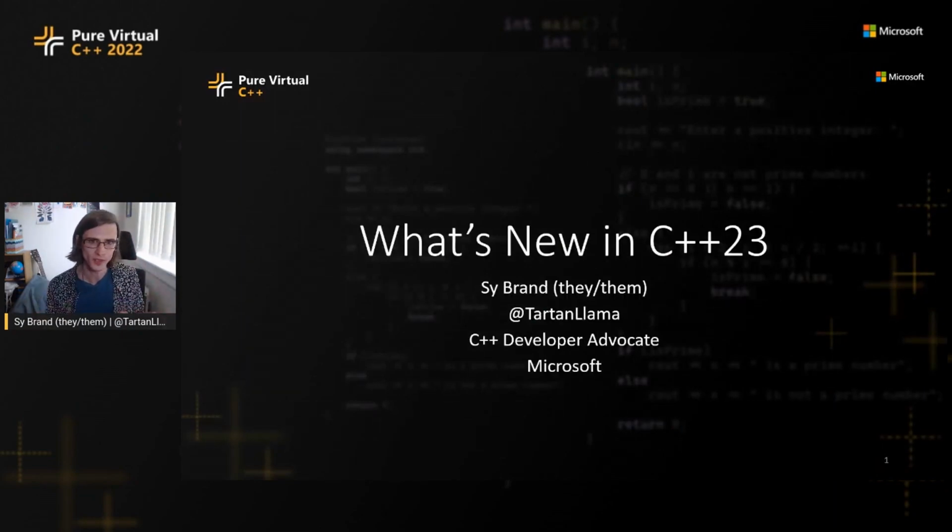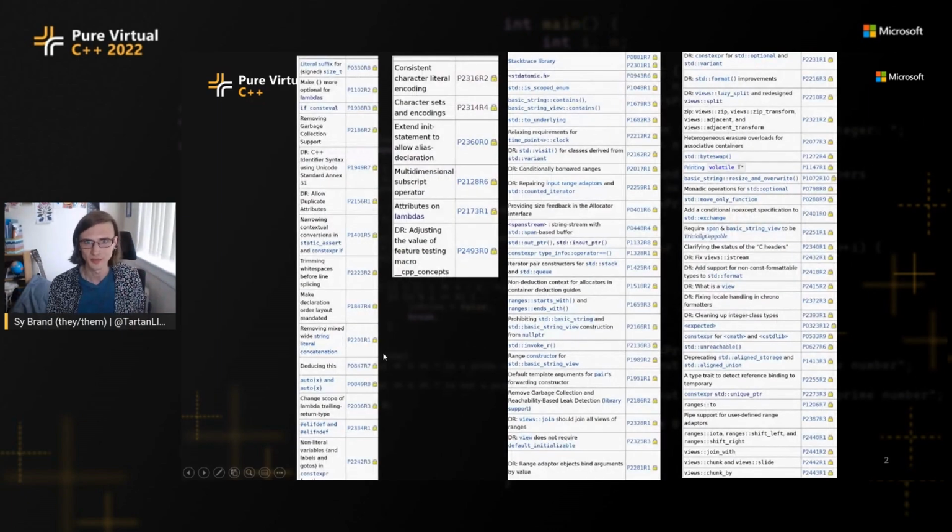If you want to look at what is new in C++23, you might head over to something like cppreference and be hit by a page like this, which is great if you want to see absolutely everything that is available, look at all the papers, and see all the documentation. But this is a lot to digest, and there are all of these defect reports.